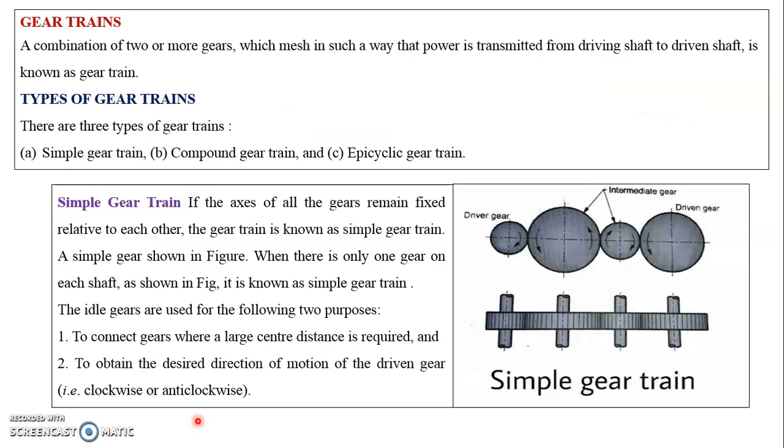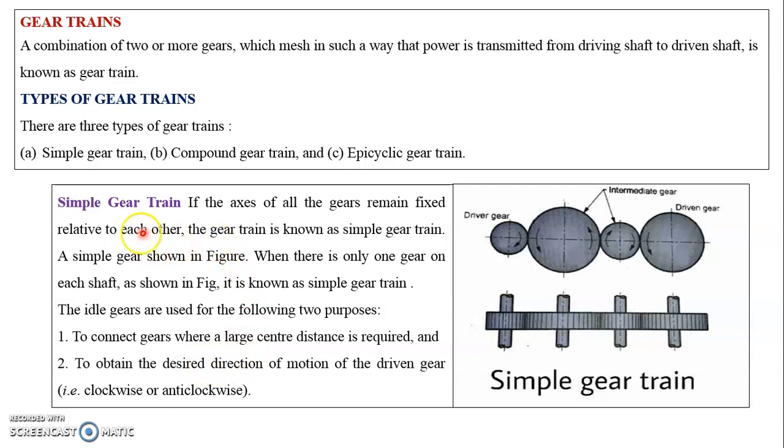Now we'll discuss the gear trains. Before starting the types of gearbox, we'll discuss the gear trains. A combination of two or more gears which mesh in such a way that power is transmitted from driving shaft to driven shaft is known as a gear train or gear set. A pair of two meshing gears is nothing but a gear train. So the types of gear trains are: simple gear train, compound gear train, and epicyclic gear train. These are the important types of gear trains.